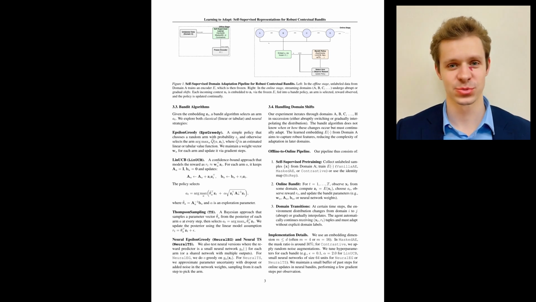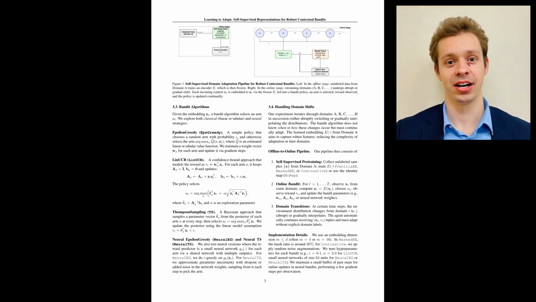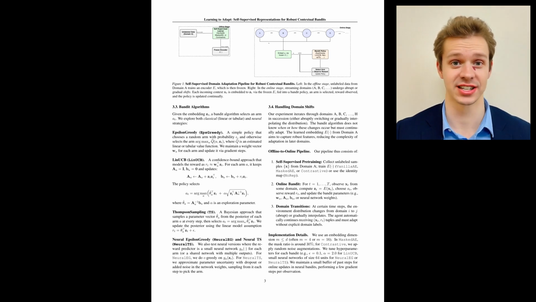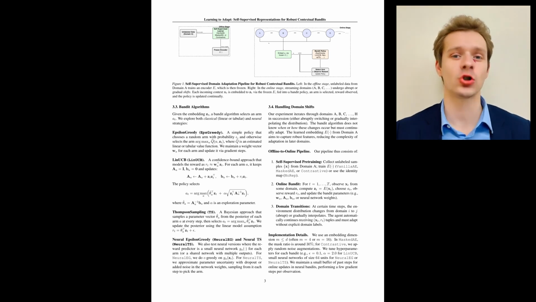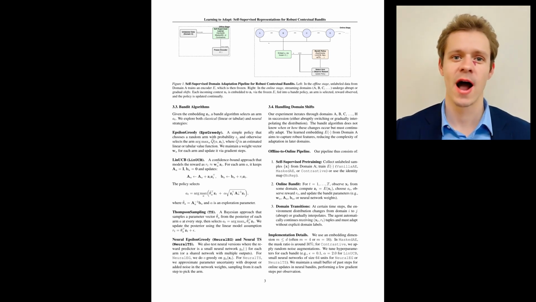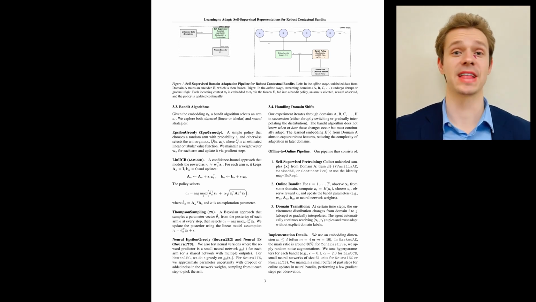They consider several self-supervised options: a NOR baseline that uses raw context directly, a vanilla autoencoder that trains an encoder-decoder to reconstruct the input so the encoder learns a compact summary, a masked autoencoder variant that randomly zeroes out parts of the context during training and forces reconstruction, encouraging robustness to missing or altered features, and a toy contrastive method that creates 2 noisy augmented views of the same context and trains the encoder to map them close together while pushing different samples apart, aiming to capture invariances that resemble domain perturbations.